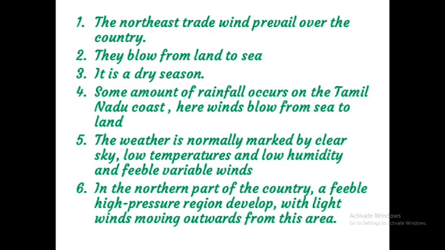The northeast trade winds prevail over the country. They blow from land to sea. It is a dry season. Some amount of rainfall occurs on the Tamil Nadu coast, where winds blow from sea to land. The weather is normally marked by clear sky, low temperature, low humidity and feeble variable winds. In the northern part of the country, a feeble high pressure region develops, with light wind moving outward from this area.